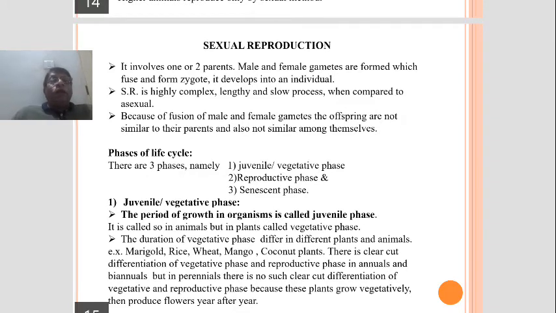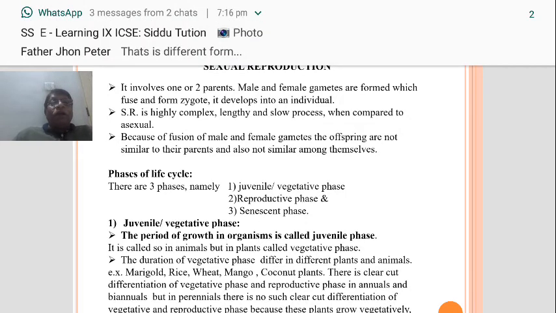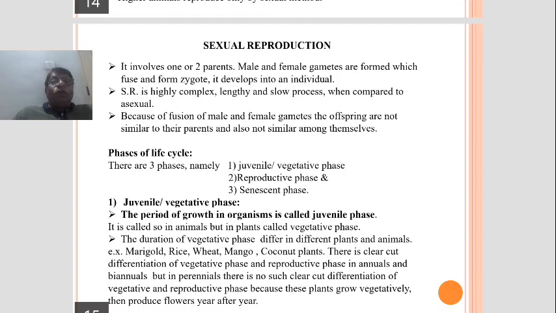Now, how does the sexual reproduction process take place? It may be studied under the heading Phases of Life Cycle. Coming to the phases of life cycle, there are three phases, namely the juvenile phase or vegetative phase, second, the reproductive phase, and third, the senescent phase. Sometimes we call it senescence.